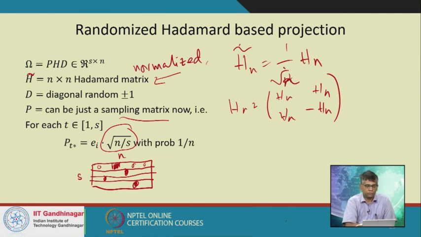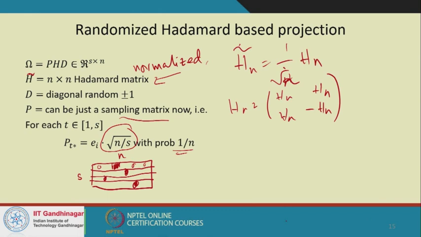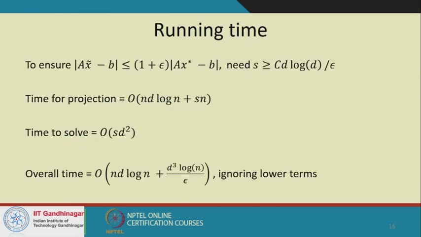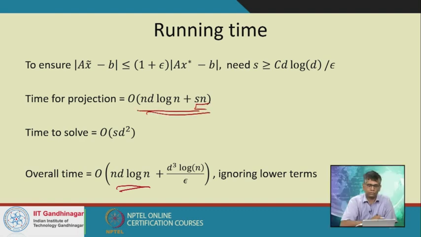Okay, that's it. This happens with equal probability for all the rows and for all the positions, and all the rows are just IID random variables from the same distribution. So this is my matrix, this is my Omega PHD. Now it should be fairly simple to see that calculating this PHD is much faster. Calculating this PHD takes time only in d log n, plus sn. This is the time for projection.